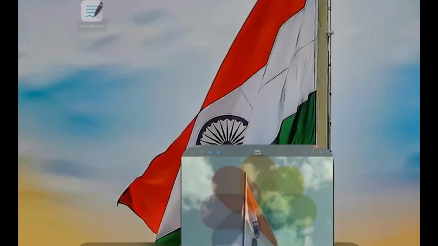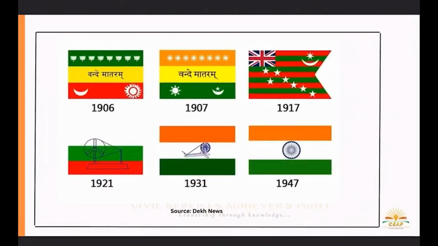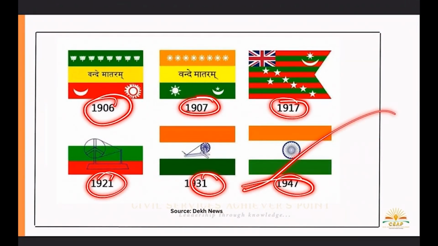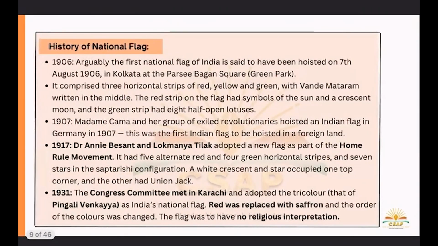Tomorrow we will sing the national anthem. This is the transition of our flag: 1906, 1907, 1917, 1921, 1931, and at last 1941, the Indian tricolor, which we all are proud of. Here we have a brief history: 1906, 1907, 1917, 1931.